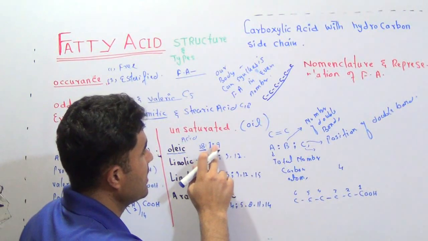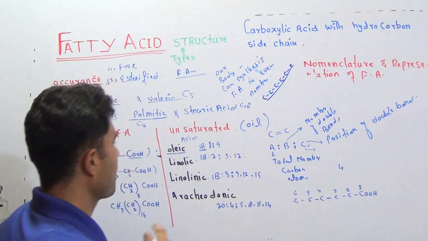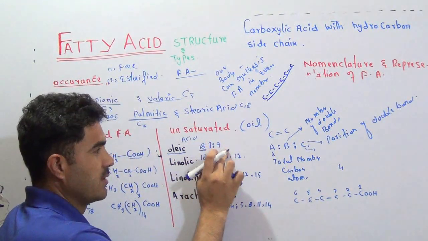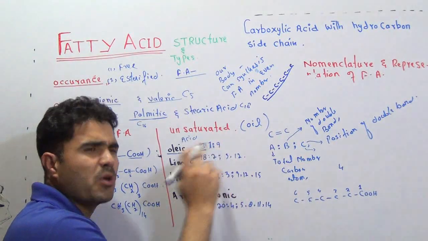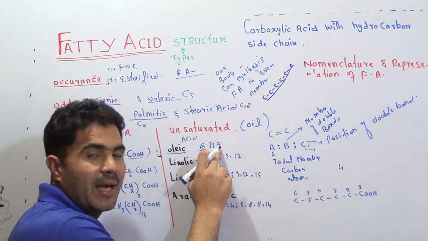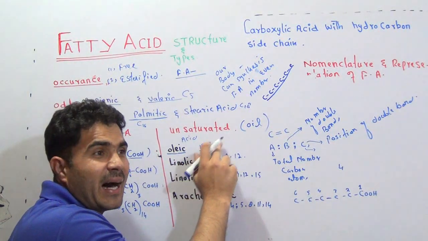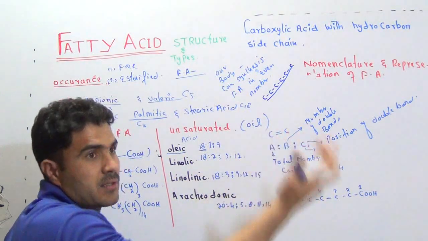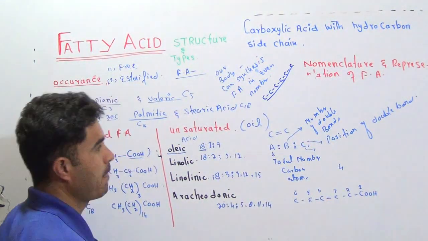If it is mentioned as 6, it means the double bond is between 6 and 7. So this is fine now. You got this. One double bond, at carbon number 9, because a double bond is always between two carbons. So 9 shows us the double bond is between 9 and 10, not between 9 and 8.